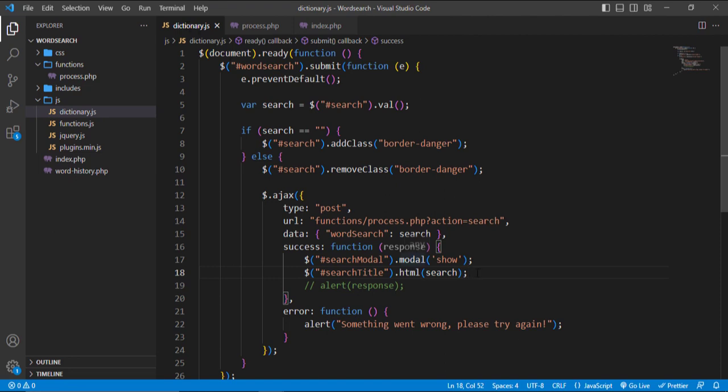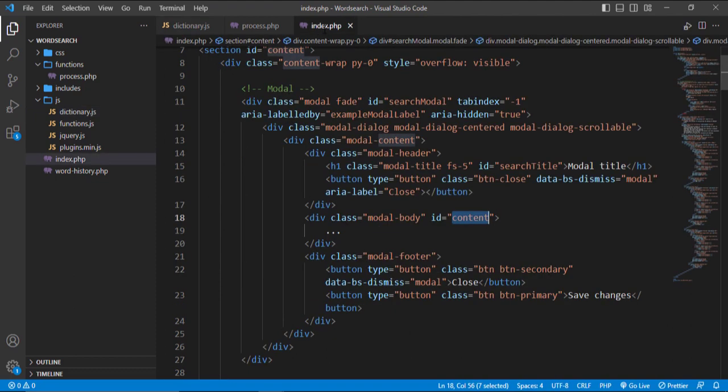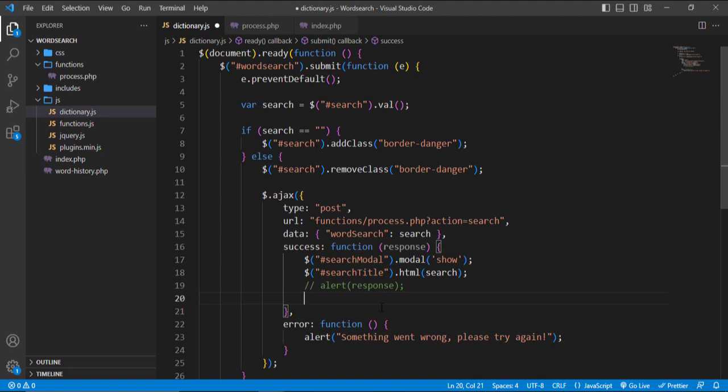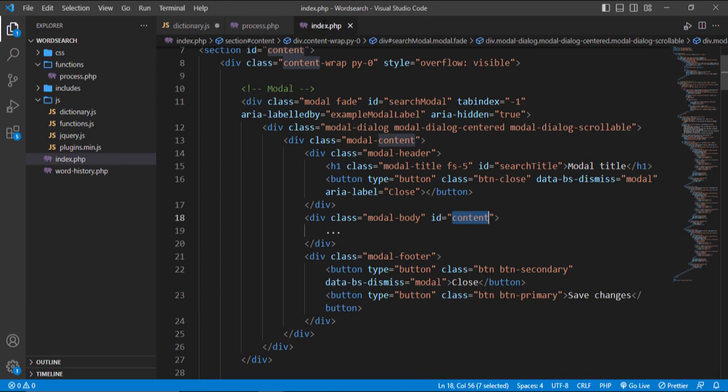Just like what we did directly here, passing the search into this HTML property, that's the same thing we're going to do, exactly the same. But this time we're going to pass the response, whatever response we get. Remember, we used to alert it before getting the modal. So instead of alerting the response, we're going to pass this response directly into the HTML property of this modal body. Whatever content or response we get, we're just going to pass it into this content field, like this.